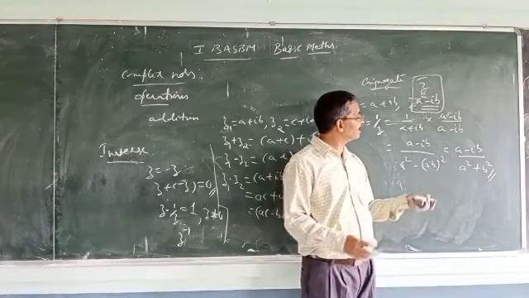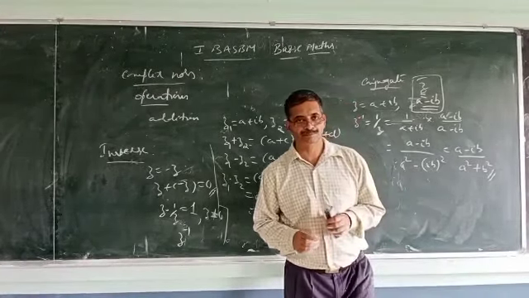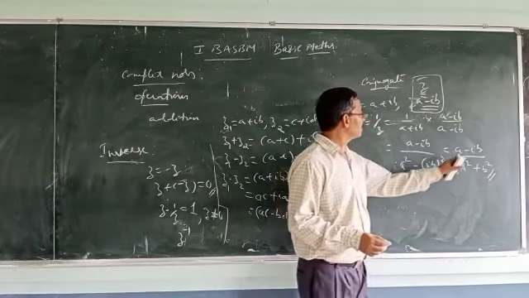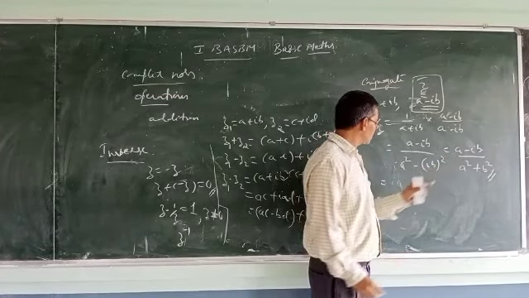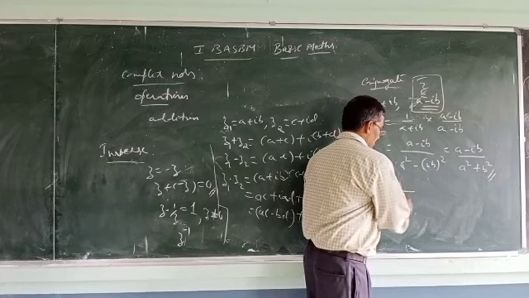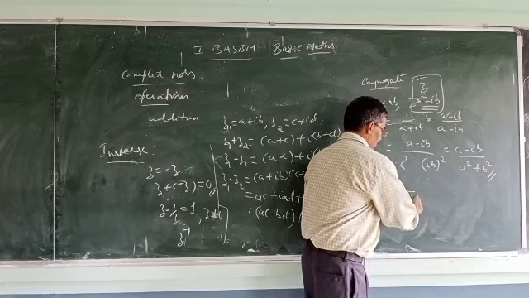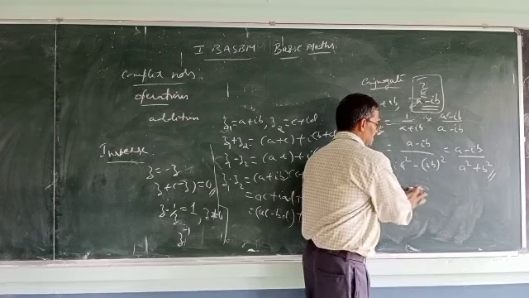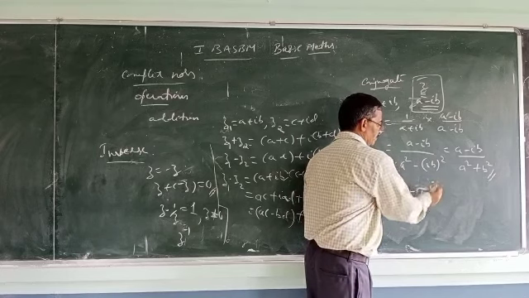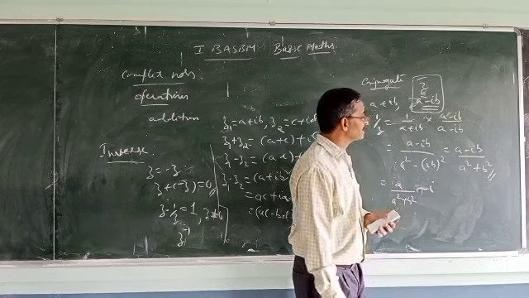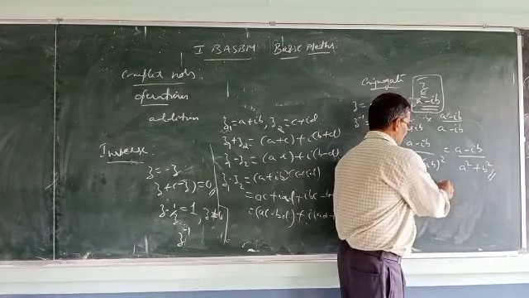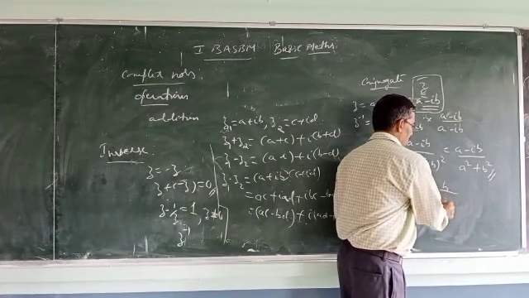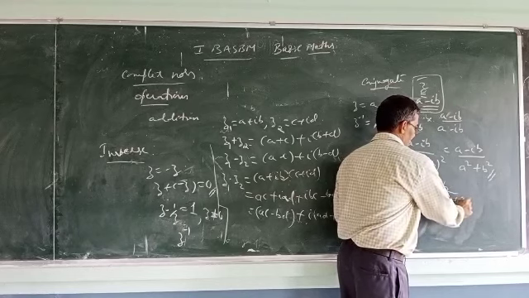So you can separate the real part and the imaginary part. What is the real part here? This can be written as a by a square plus b square, the real part, minus i into b by a square plus b square.